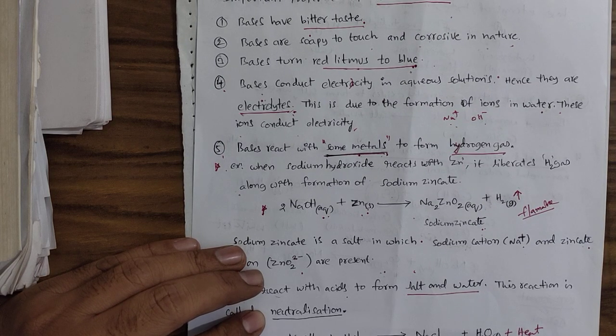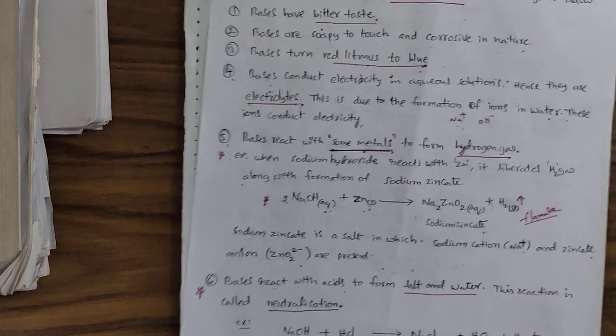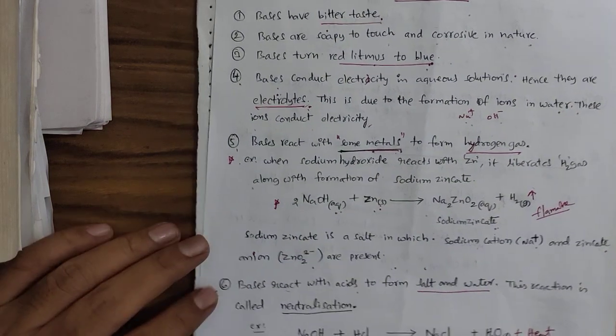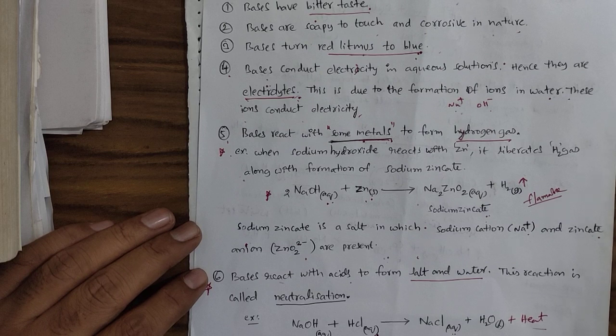So whenever we meet in our school, then we are going to show you experimentally how these different electrolytes allow passage of electricity through them, and also how hydrogen gas is liberated, how CO2 is liberated when acids are reacted with carbonates, bicarbonates, and all the things can be shown later.